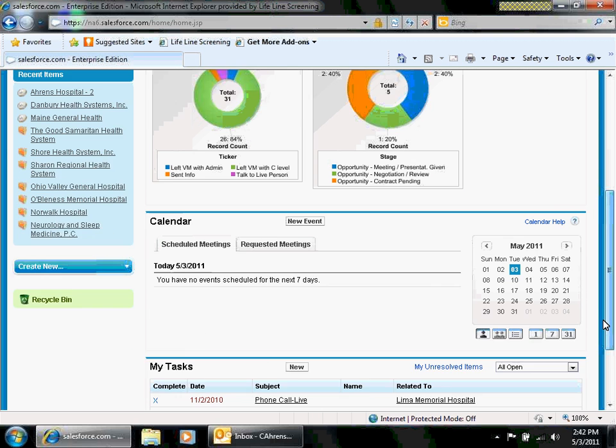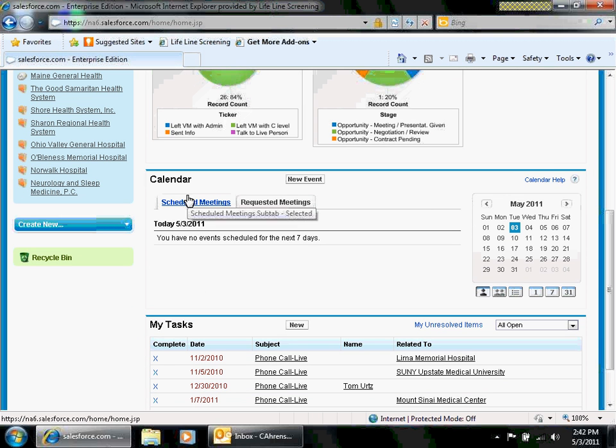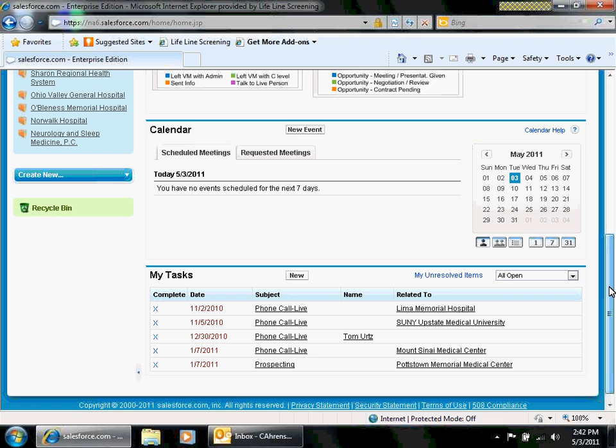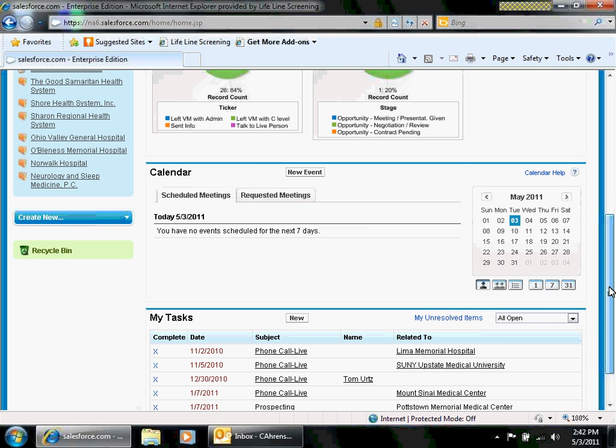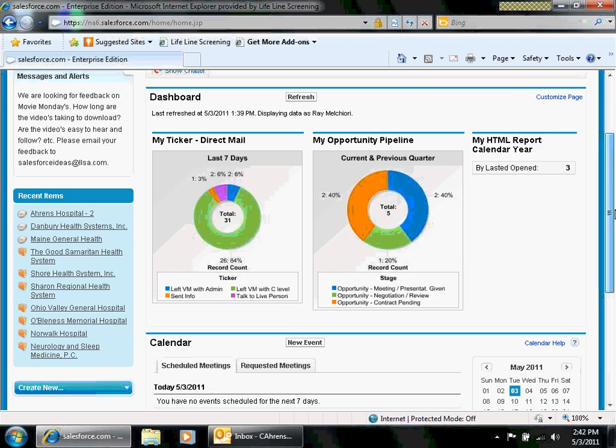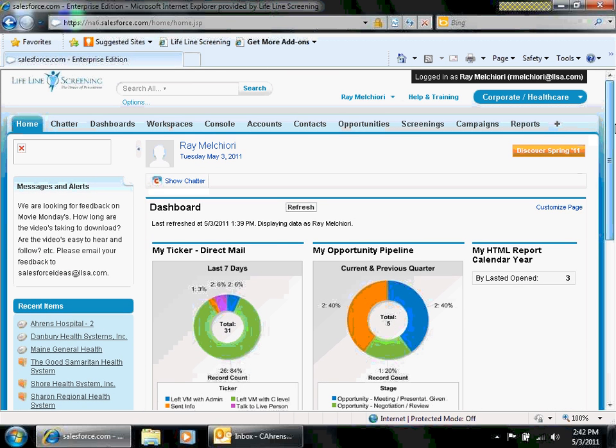You scroll down, and you'll see your calendar. This is something that we'll be working on. We really probably need to go ahead and do an update and make sure everybody's using your calendars and tasks, and they're syncing with Outlook. We're going to talk about that at the very end.